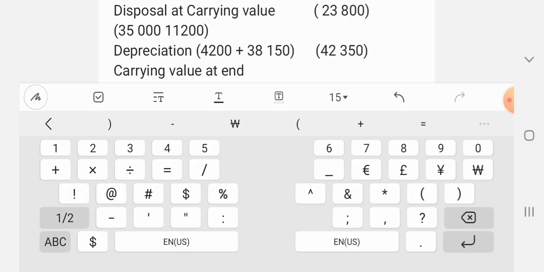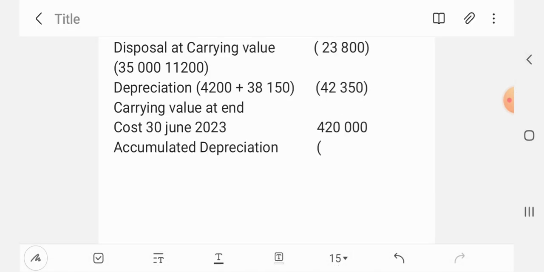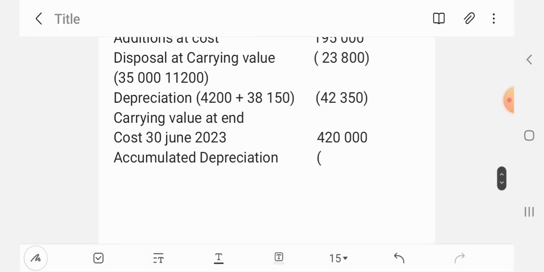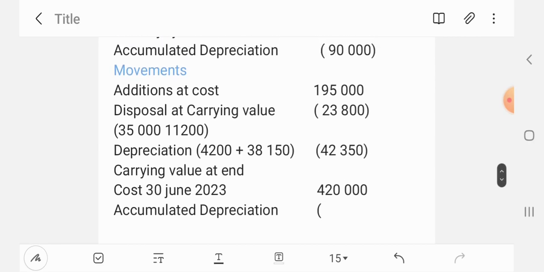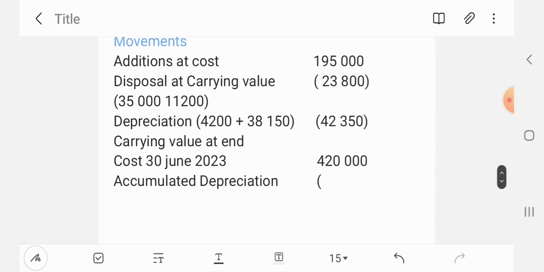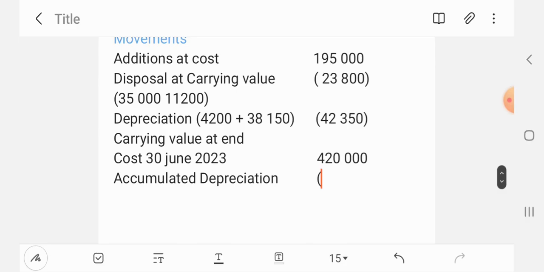And then, oh, not plus 38, sorry, it is the 90,000, which is accumulated depreciation at the beginning, plus 42,350. Okay, and then what we get, we minus 11,200, which is the accumulated depreciation of the vehicle that has been sold, and that will give us 121,150.